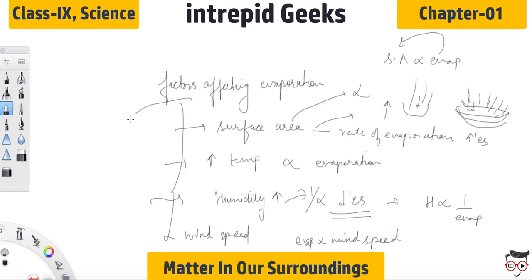Let's conclude again. Evaporation is directly proportional to surface area. When the surface area is increasing, the evaporation rate is increasing. It is directly proportional to temperature. When the temperature is increasing, the rate of evaporation is increasing. It is inversely proportional to humidity. And when the humidity is increasing, the rate of evaporation is decreasing. And it is directly proportional to wind speed. So this concept is also very, very important.